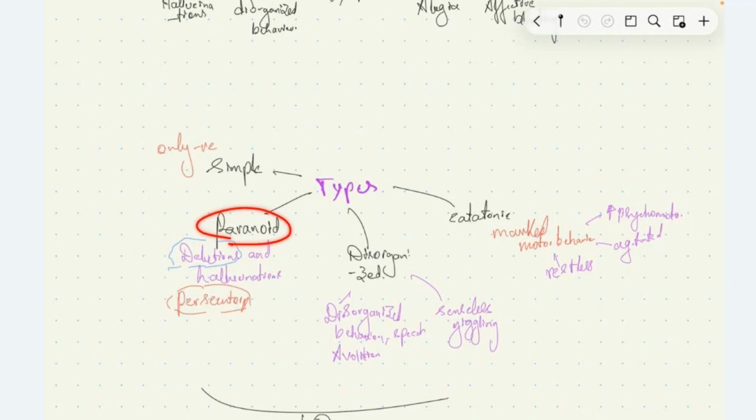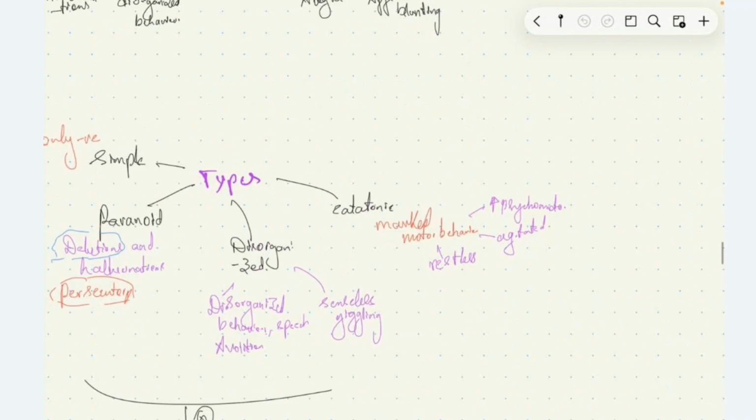And then if the patient has disorganized behavior or disorganized speech and avolition as predominant symptoms, it's called disorganized schizophrenia. In this disorganized schizophrenia, the patient will be giggling senselessly. We have catatonic schizophrenia, where the marked motor behaviors are the marked symptoms, meaning the patient will be restless, agitated, and there will be increased psychomotor activity of the patient in catatonic schizophrenia.